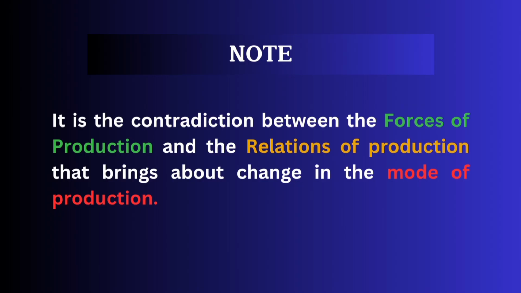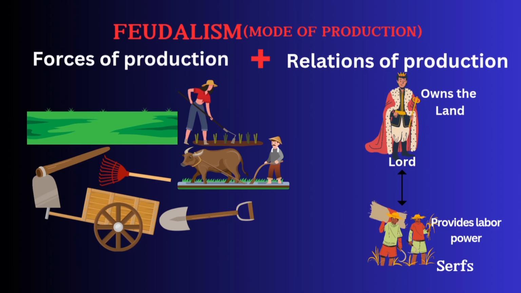Let's explain this by giving an example. For example, feudalism is a mode of production. Remember, the emphasis of feudalism was on land. The forces of production were simple tools like the hoes, the cutlass, and also manual labor. The relations of production under feudalism was between the lord, who owns the land, that is the means of production, and the serfs who worked on it for wages.